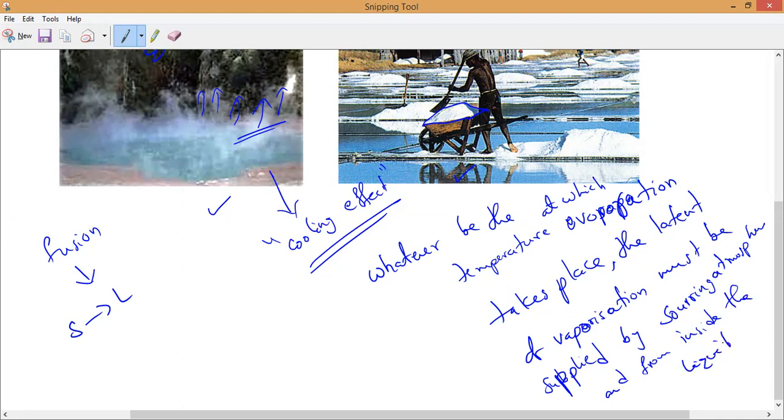So once the heat energy has been taken from the surroundings, our surroundings will become cooling. Same way, when the heat energy is taken from the liquid, the liquid also will turn cool. Understand? So that is what will happen.